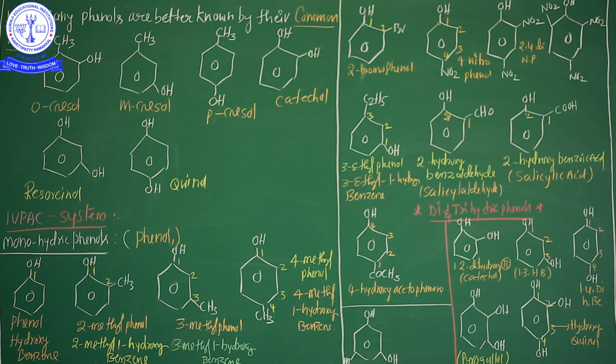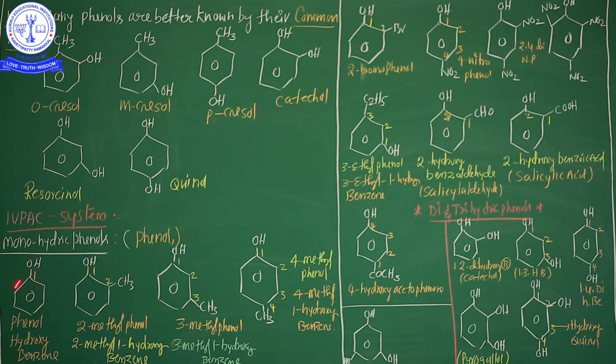The important point here is that the numbering of the ring is done according to the seniority order of the substituent groups on the ring. The position of the substituents is indicated by Arabic numerals, as in the following examples. If different types of substituents are attached to the benzene ring or aromatic ring, you should follow the order of numbering 1, 2, 3, 4 based on the seniority order.